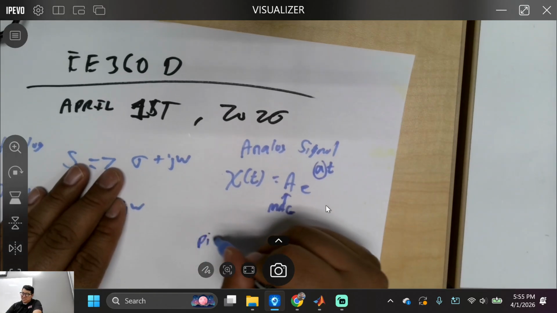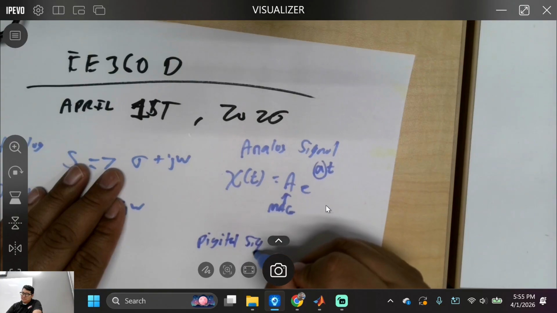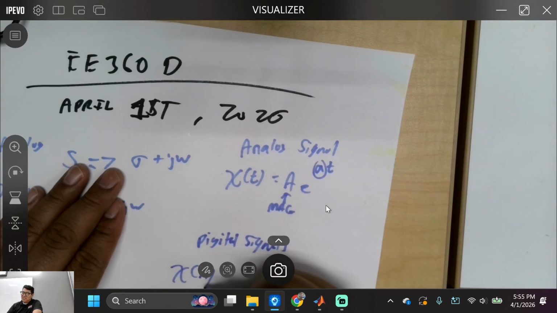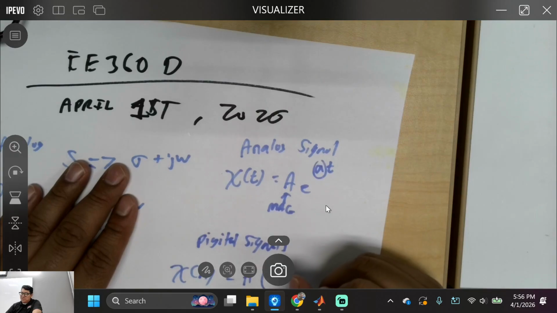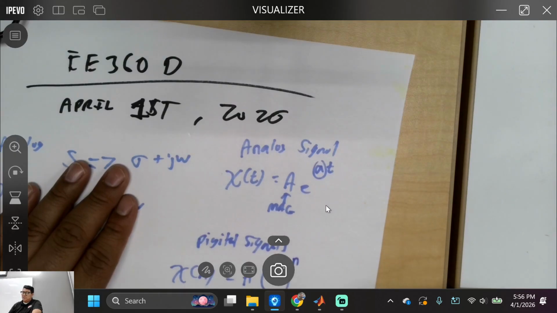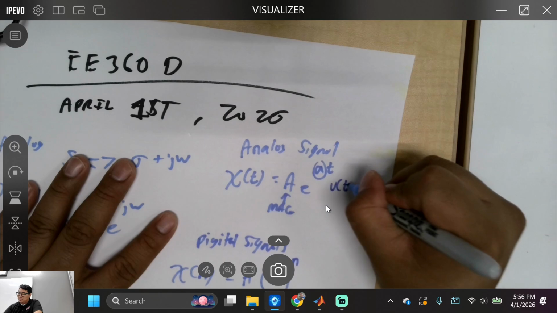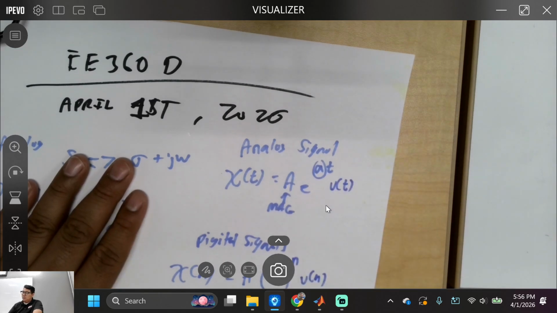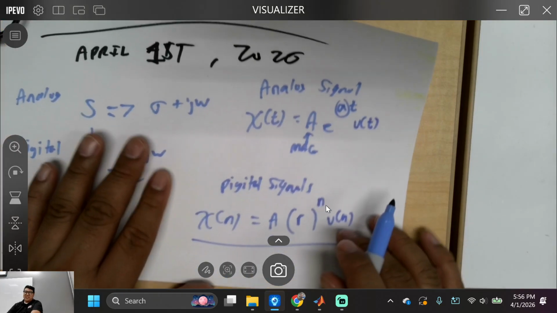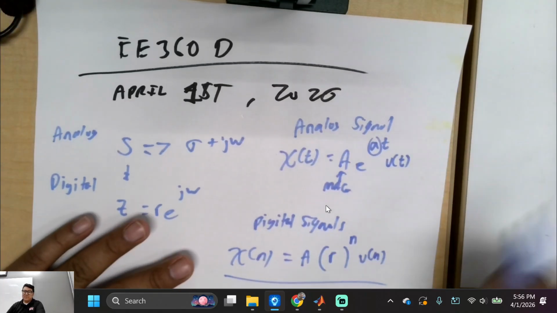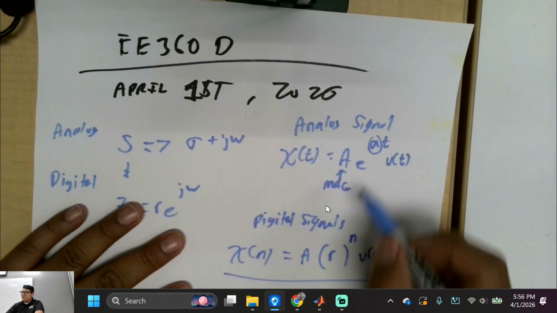So with digital signals, x of n, right? We're going to have some amplitude, correct? But then we're going to have some residue here. I'll just call it r. And then it's going to be a function of n or something like that. And then let's put the u of n right there. Is that cool with everybody? It's got a magnitude, and then there's something in here that's doing something crazy, right? And then this right here can be complex.